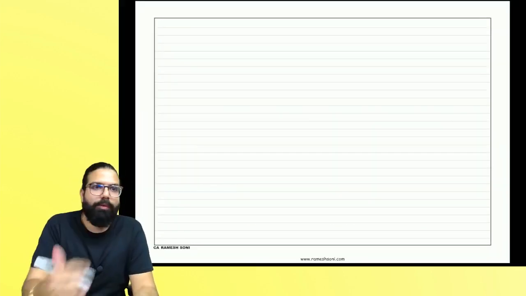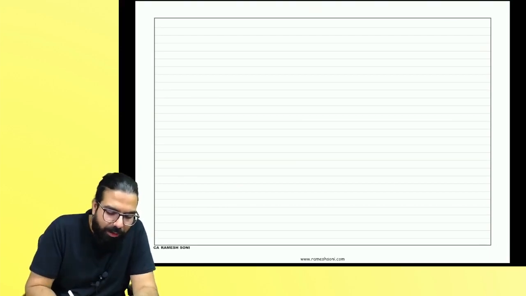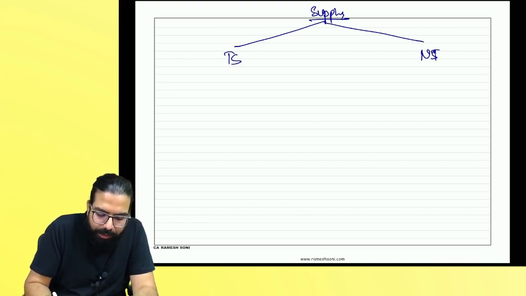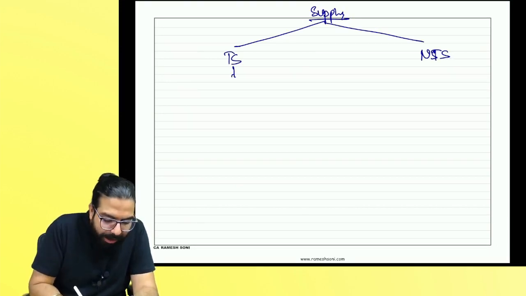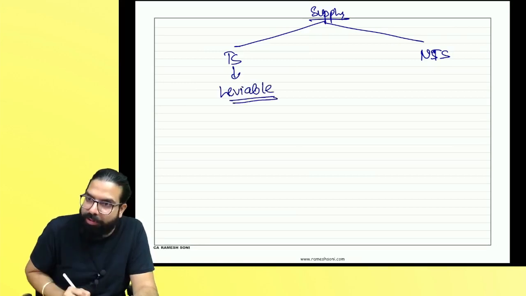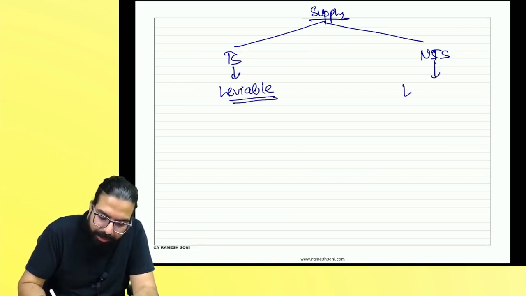You know what? In GST, supplies are of only two types. One is a taxable supply and one is a non-taxable supply. The definition of taxable supply says it is that supply which is leviable to GST, and non-taxable supply means that which is non-leviable.